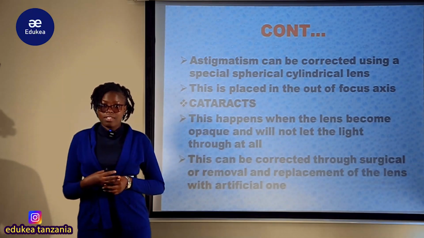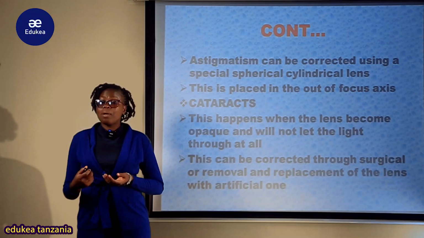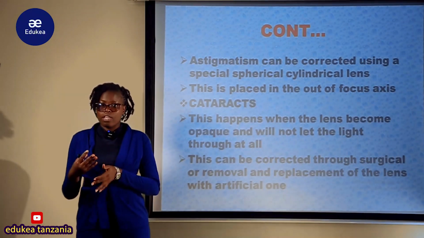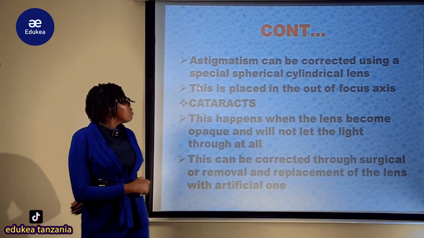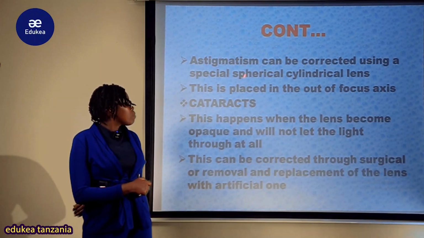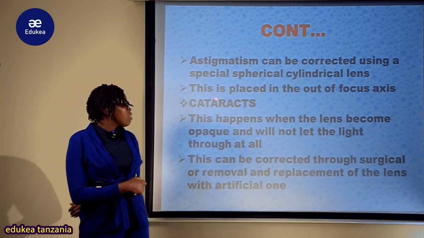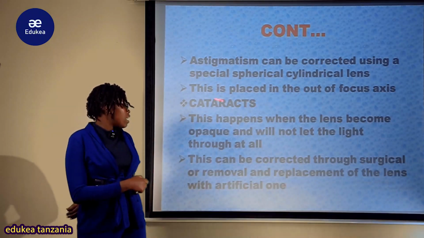I'm using the concave lens. So kwa hao watu ambao wanakuwa na astigmatism, wanatumia lens ambazo zina both concave pamoja na convex. Kwa hiyo tunaita biconcave spectacles. So astigmatism can be corrected using the special spherical cylindrical lens, and this is placed out of the focusing axis.